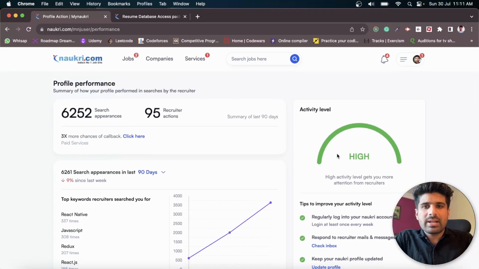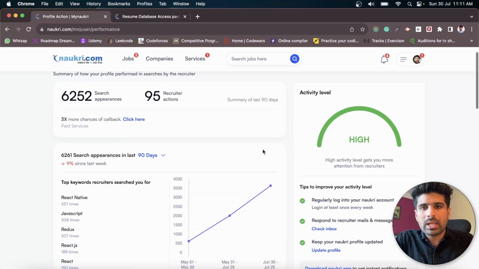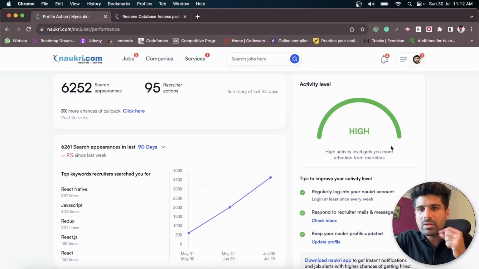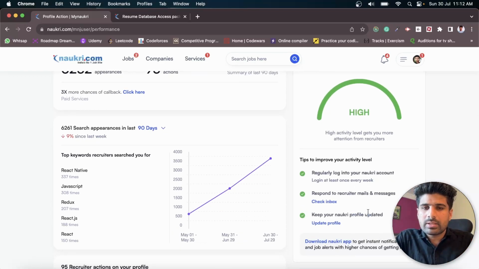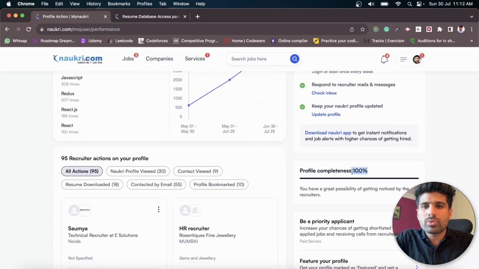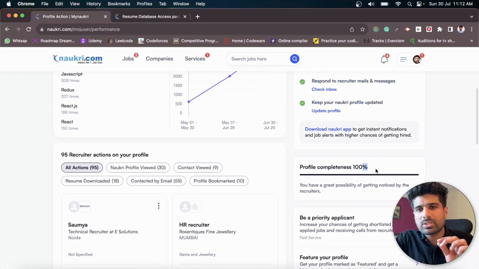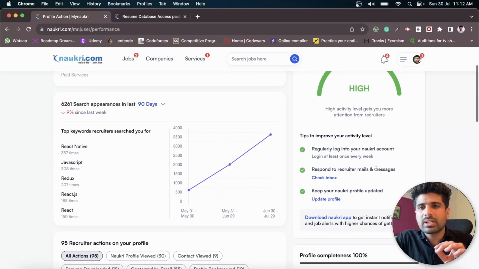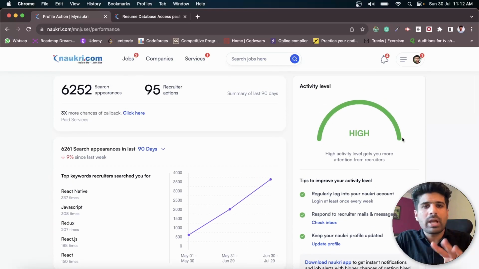Just before leaving this side, I just want to show you what you can look for. So basically your profile performance should look like it's growing. At the same time, you can check your activity level. Make sure that this mark is always high, so that you will get better attention. Also, all those ticks should be there, and your profile completeness should be 100%. Take this into consideration: your profile should be 100% complete, your activity level should be high, and you would get a small increasing growth in your search appearances.